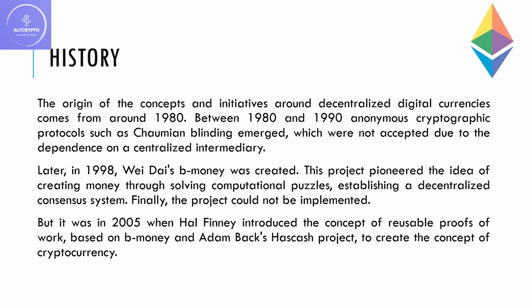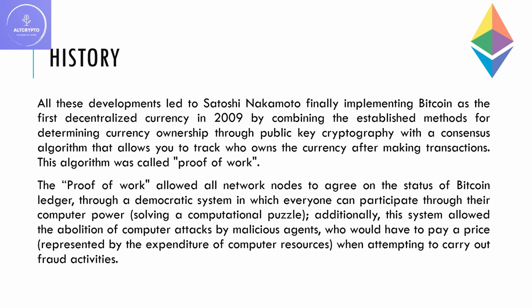But it was in 2005 when Hal Finney introduced the concept of reusable proofs of work, based on B-Money and Adam Back's Hashcash project, to create the concept of cryptocurrency. All these developments led to Satoshi Nakamoto finally implementing Bitcoin as the first decentralized currency in 2009 by combining the established methods for determining currency ownership through public key cryptography with a consensus algorithm that allows you to track who owns the currency after making transactions.